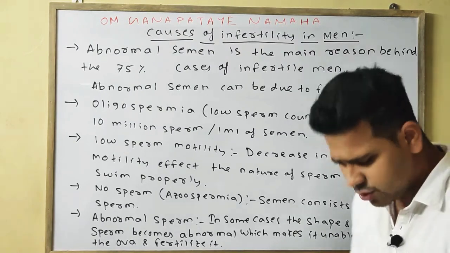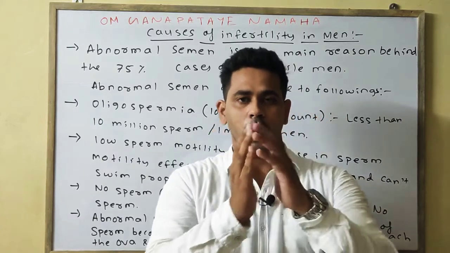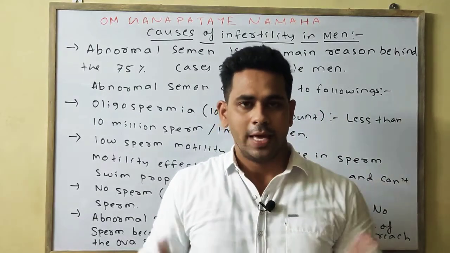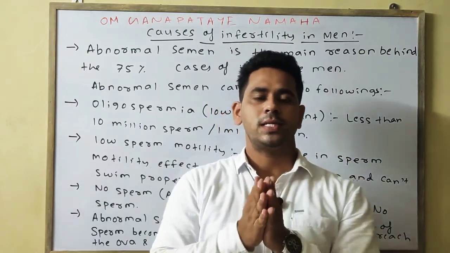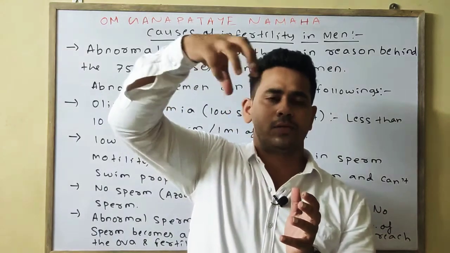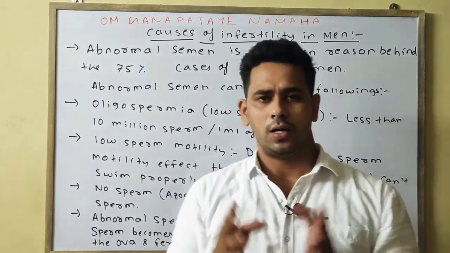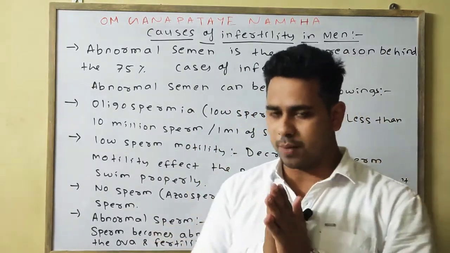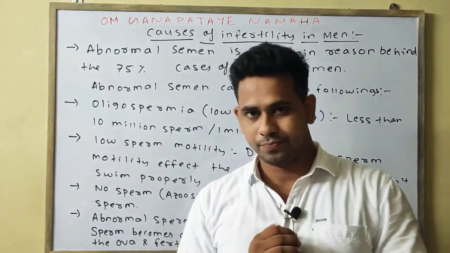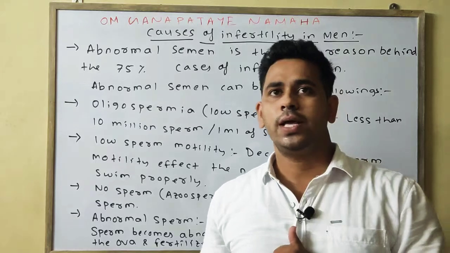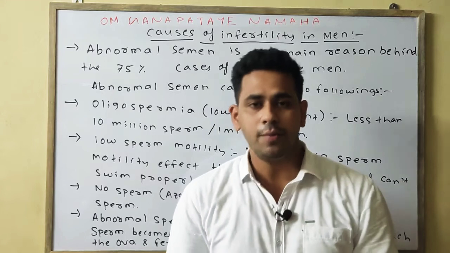There are so many reasons. For example, the head is bifurcated, or the tail structure is not proper. In some cases the tail is bifurcated, or the sperm head takes a different shape. Due to the change of shape, the sperm becomes abnormal and unable to reach the ova, and eventually it becomes unable to fertilize the ova.